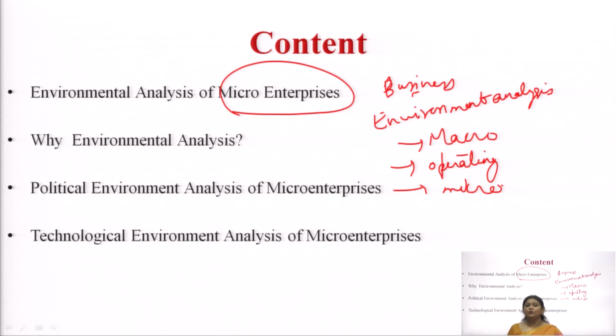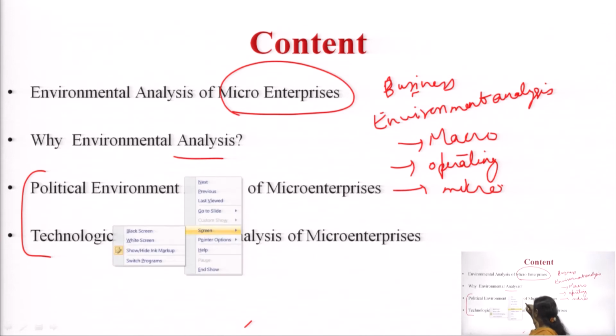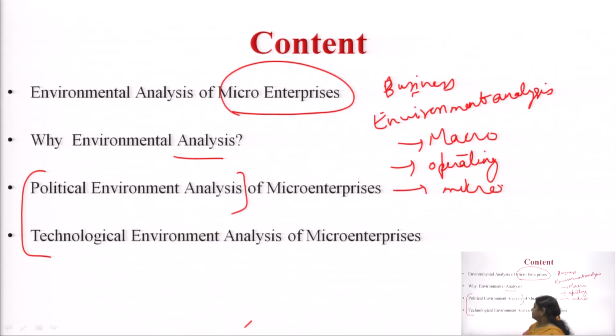What are those micro enterprises? Do you remember? Where the investment in plant and machinery is less than 5 crores according to the new definition of RBI. I hope you remember, great. Why do we need to do this environmental analysis for such a small enterprise? This also we would be discussing here, and how these two environments will be impacting. These two environments are political and technological.